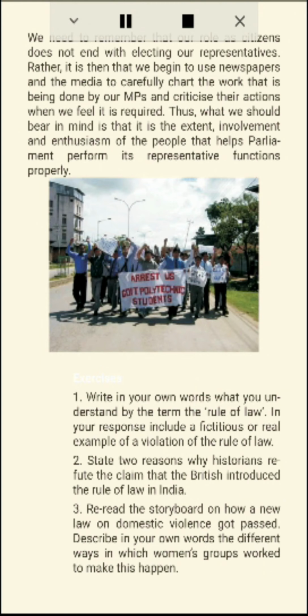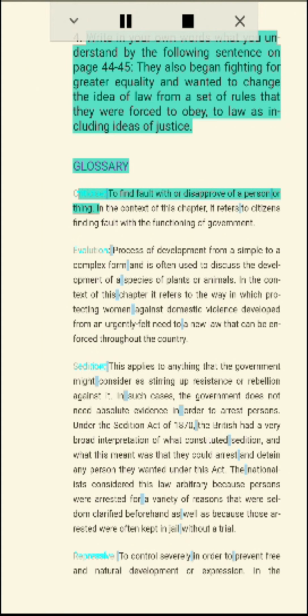4. Write in your own words what you understand by the following sentence on page 44 to 45. They also began fighting for greater equality and wanted to change the idea of law from a set of rules that they were forced to obey to laws including ideas of justice.